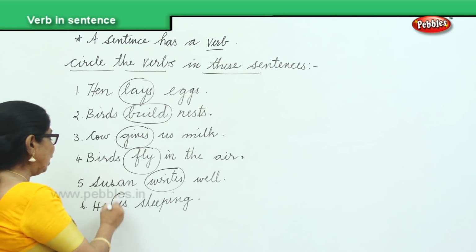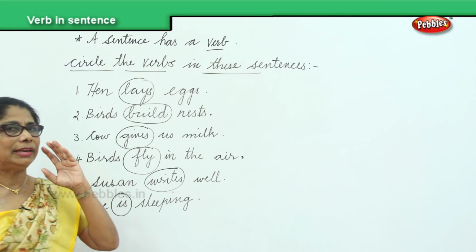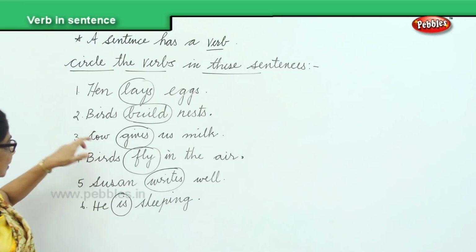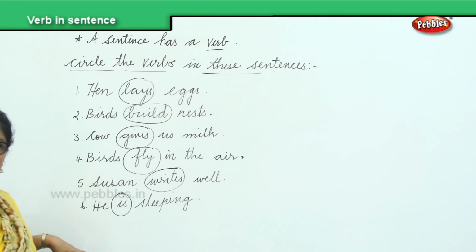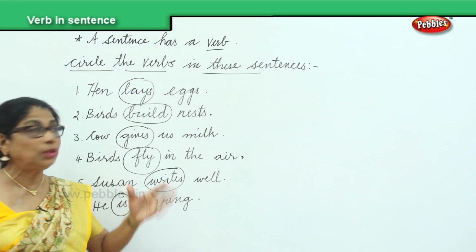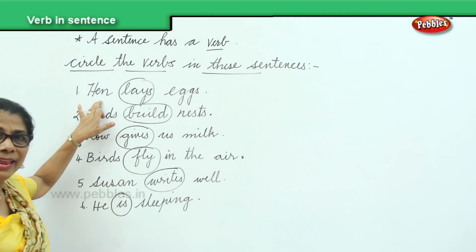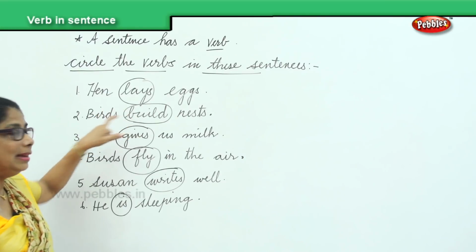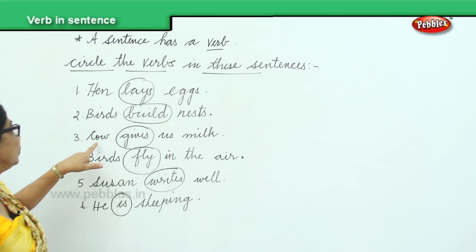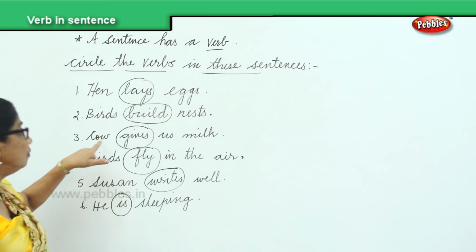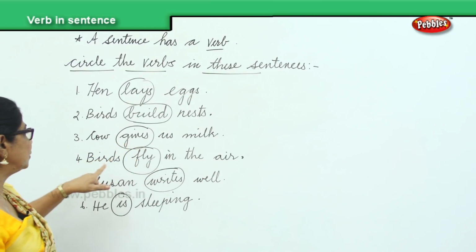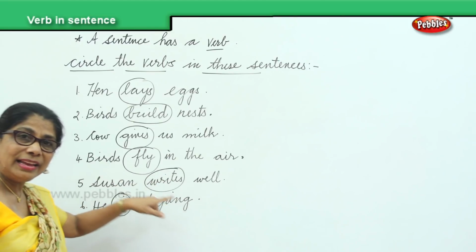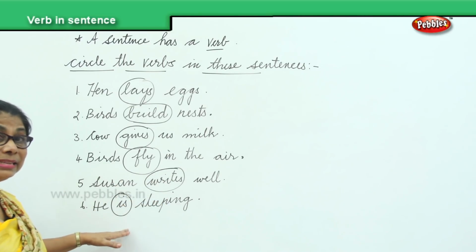And then what is he doing? He is sleeping. Now, you have a subject in every sentence, the main person, hen. You ask a question to this main subject and then you will know what action they're doing. Let's do it. Hen. What does the hen do? Hen lays. You get the verb. Bird. What does the bird do? Bird builds. You get the verb. Cow. What does the cow do? Cow gives us milk. So you get the verb gives. Birds. What do the birds do? Fly. Susan. What is she doing? She writes. What is he doing? He is sleeping.